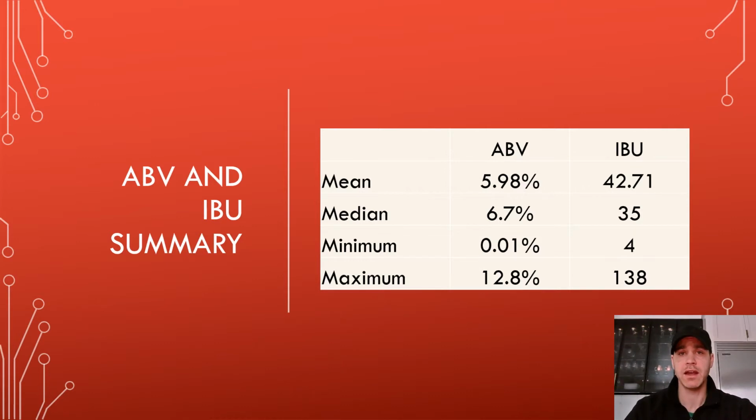Here I've gone ahead and done a statistical summary for both the ABV and IBU columns. Here on the left you can see ABV, we have a mean of 5.98%, a median of 6.7%, a minimum value of 0.01%, which we would assume would be a non-alcoholic beer, and a maximum value of 12.8%. On the right column you see we have IBU. It has a mean value of 42.71 units, a median value of 35, a minimum value of 4, and a maximum value of 138.